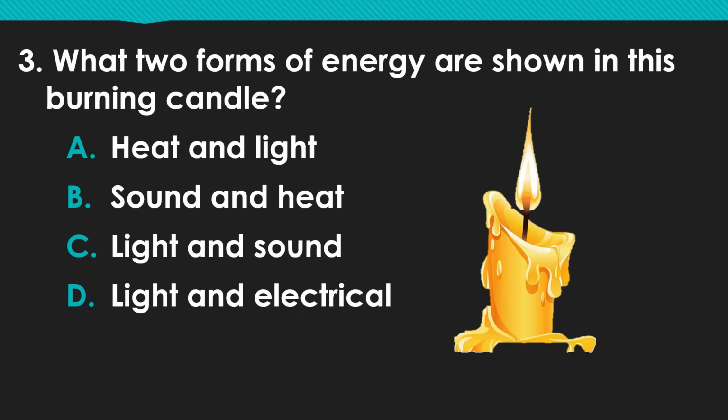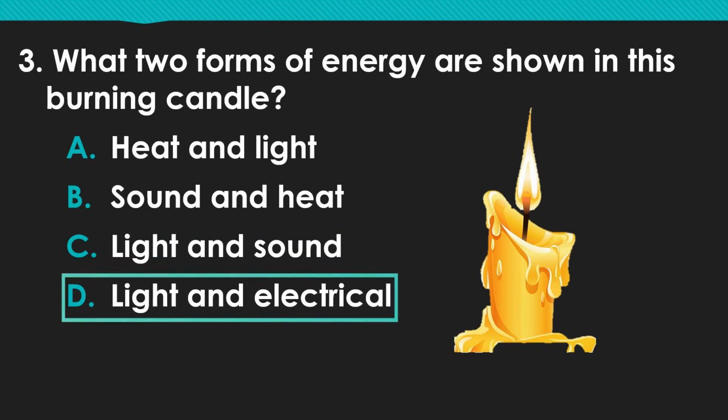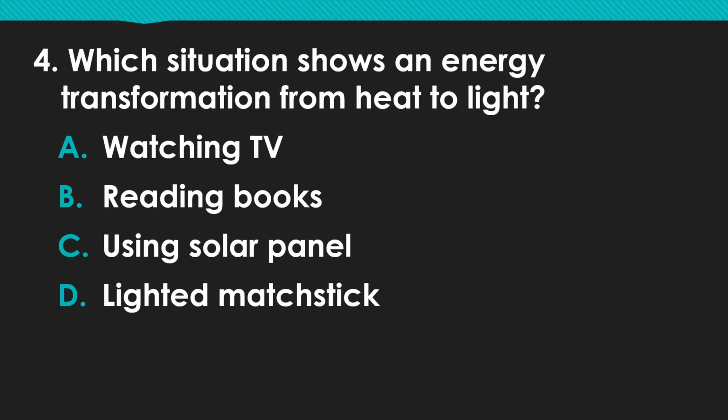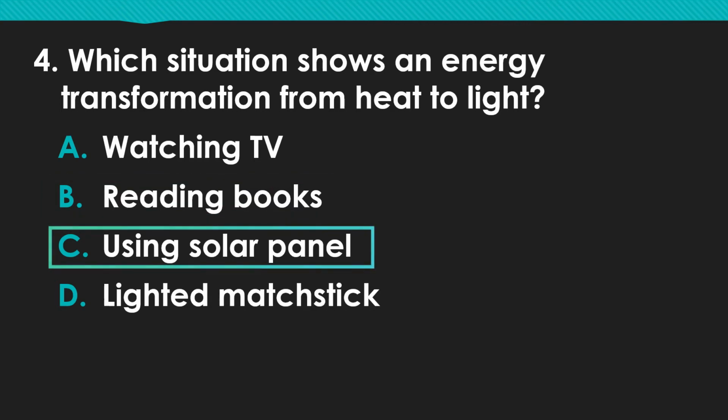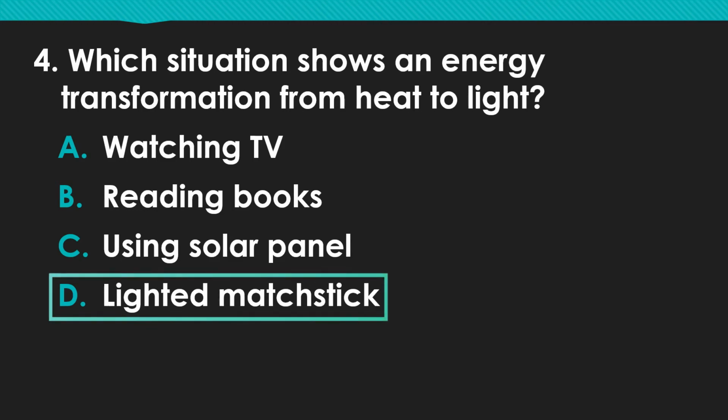3. What two forms of energy are shown in this burning candle? A. Heat and light. B. Sound and heat. C. Light and sound. D. Light and electrical. 4. Which situation shows an energy transformation from heat to light? A. Watching TV. B. Reading books. C. Using solar panel. D. Lighted matchstick.